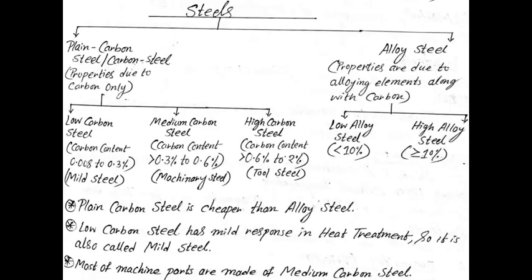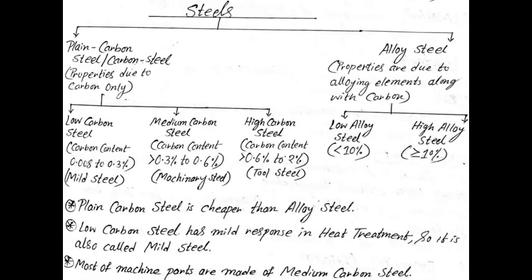Plain carbon steel is again classified into three types. The first one is low carbon steel, the second one is medium carbon steel, and the third one is high carbon steel. From their names it is clear that this classification is based on the percentage of carbon, and they also have alternative names as per their characteristics or application in modern life.